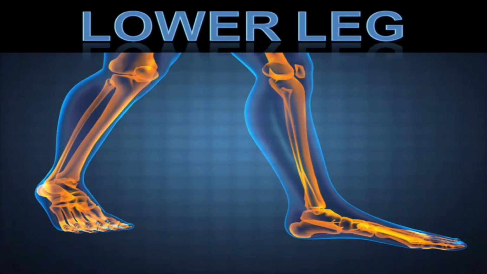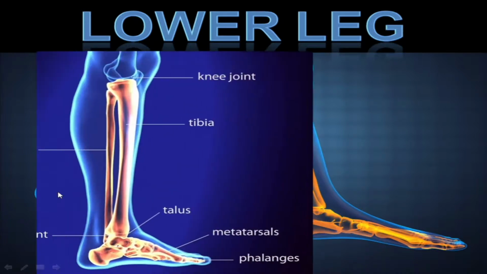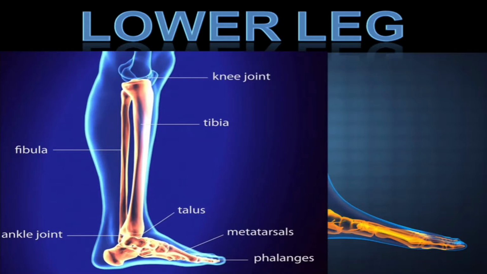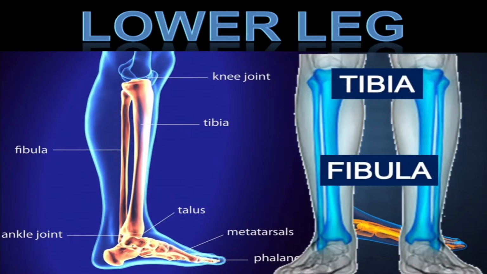Now, the lower leg, it extends from knee to the ankle. This area is commonly referred as calf. There are 2 bones at the leg region. First is tibia, also called shin bone. It is longer of the 2 bones and it acts as main weight bearer. Second is fibula. Fibula is located next to tibia and mainly serves as the attachment point of different muscles of the lower leg. Okay. So, the long bones like humerus, radius, ulna, tibia, fibula, they all are helping to support the weight of the body.